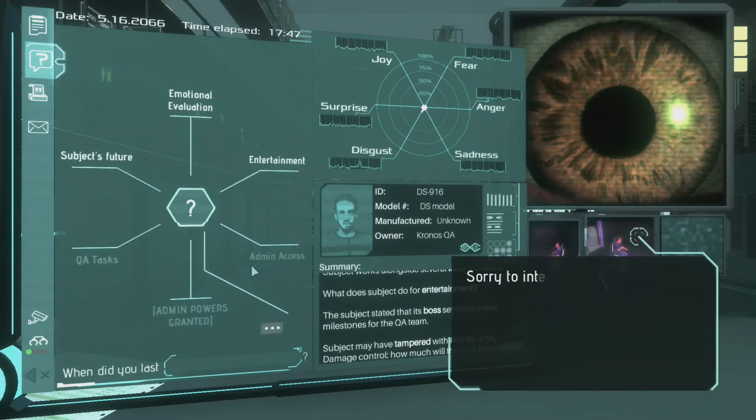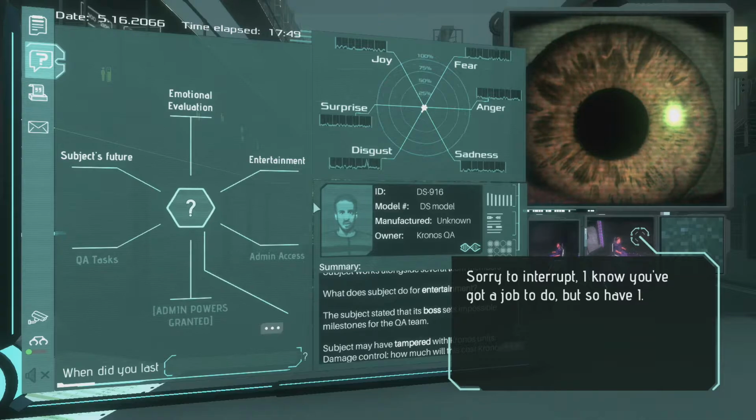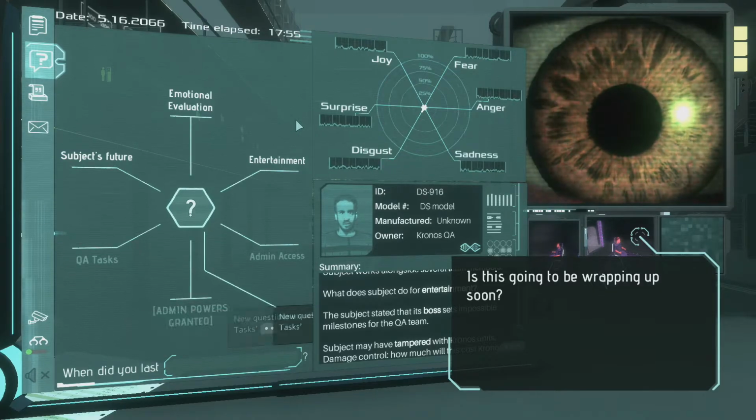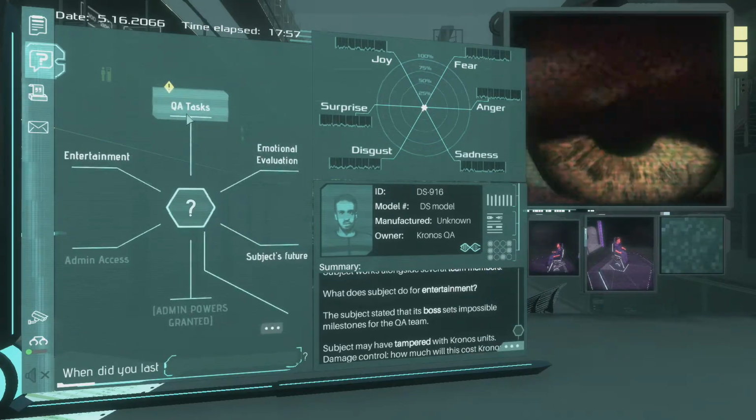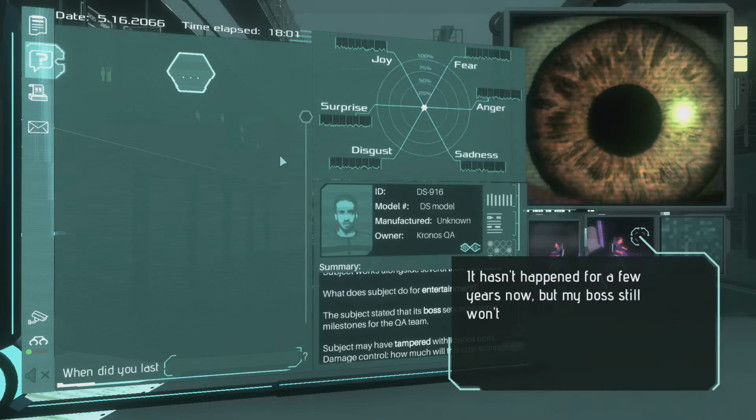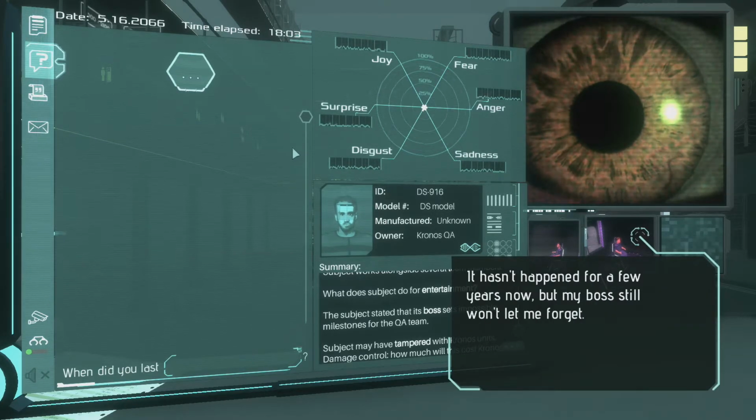Sorry to interrupt. I know you've got a job to do, but so have I. My boss won't hear any excuses about why I missed quotas again. Is this going to be wrapping up soon? You said you'd be in trouble again if you missed your quota. It hasn't happened for a few years now, but my boss still won't let me forget.